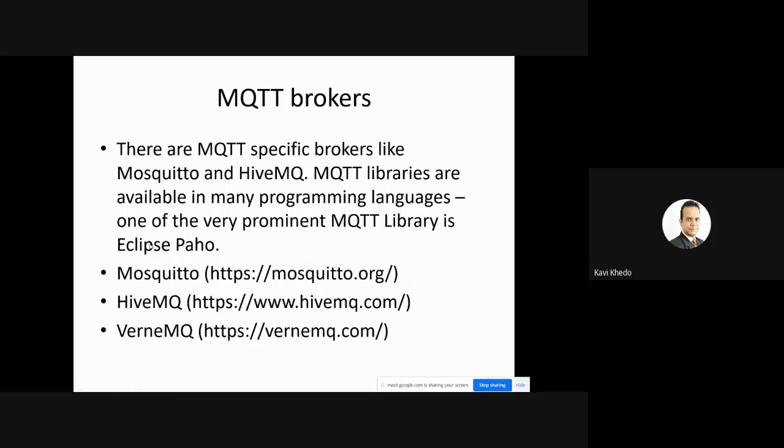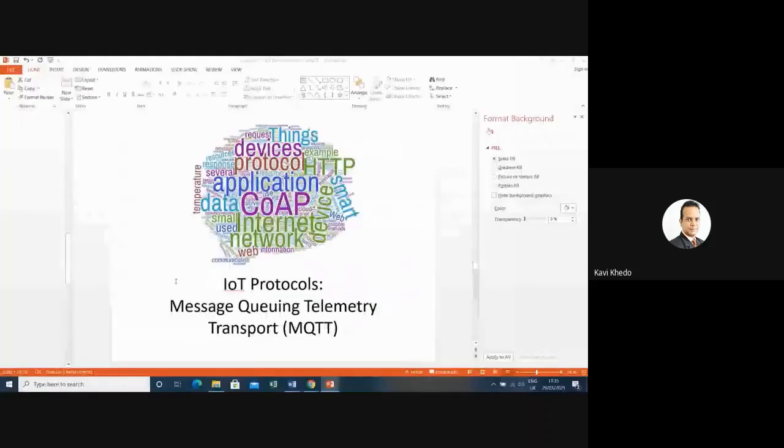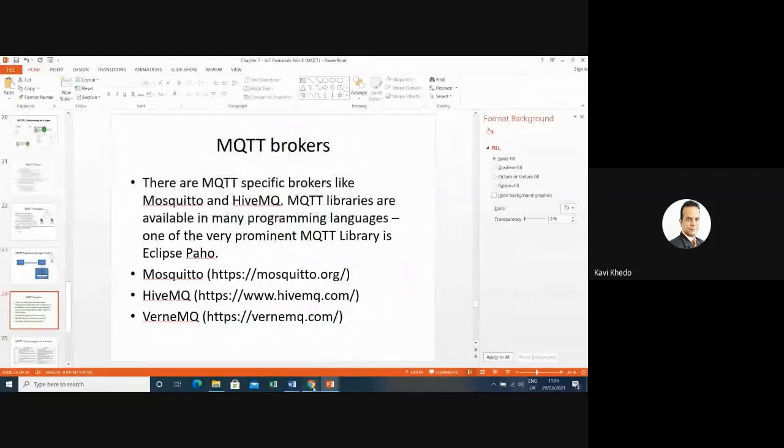Now, to develop your clients, you need to use a particular platform. So Eclipse Paho allows you to develop your publisher and your subscriber. The broker is already available. Eclipse Paho can connect directly to Mosquito because Mosquito is designed for Eclipse, Eclipse Paho basically. So mainly you can use Eclipse Paho to develop your publisher and subscriber, and you use Mosquito as your broker. I was checking it this morning, so I can show you if my whole screen is shared, if I'm not mistaken.